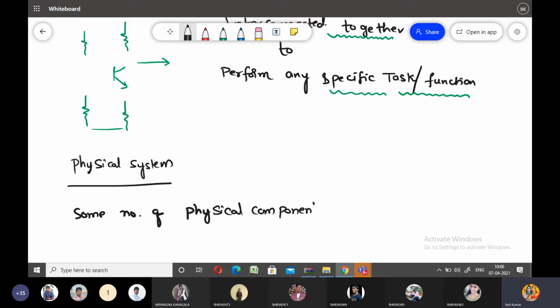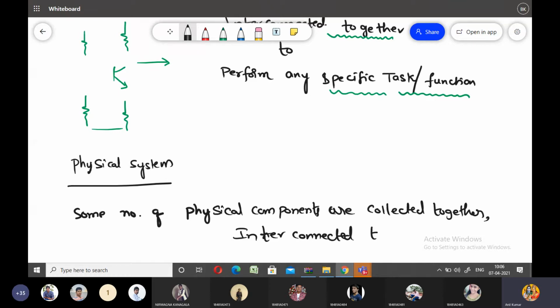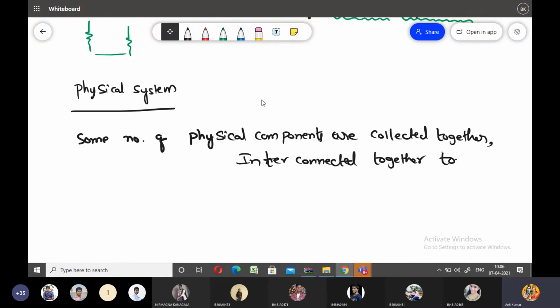Some number of physical components are collected together and interconnected together to perform a specific task or specific function.